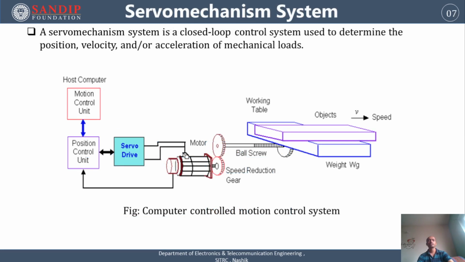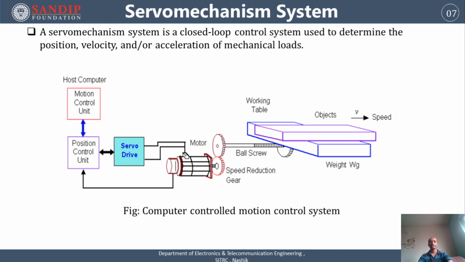Let's see one example: a computer-controlled motion control system, which is the best example of a servo mechanism. A servo mechanism system is a closed loop control system used to determine position, velocity, and or acceleration of mechanical loads. Here you can see first the control unit, which consists of a host computer.